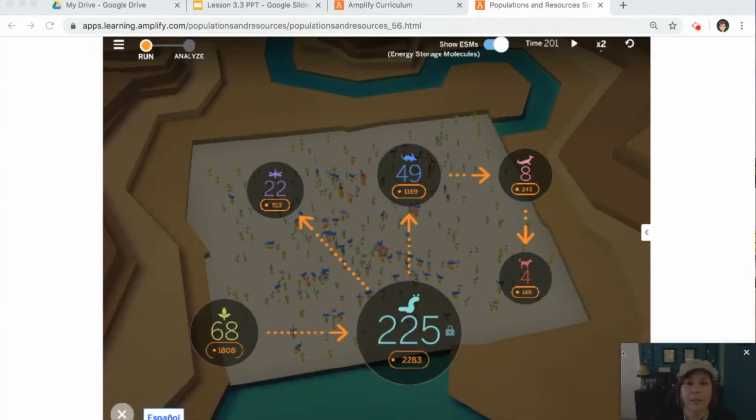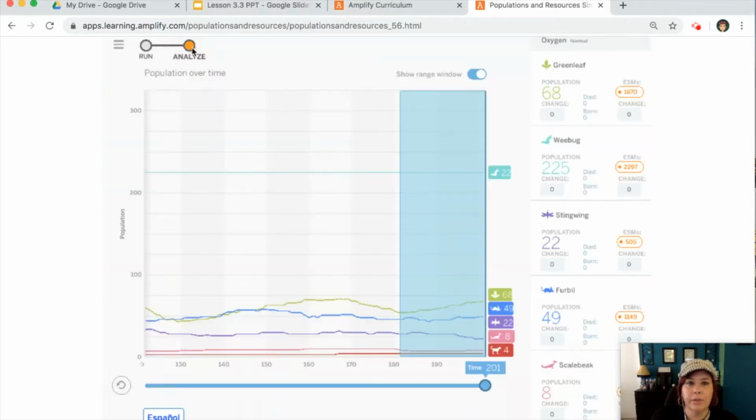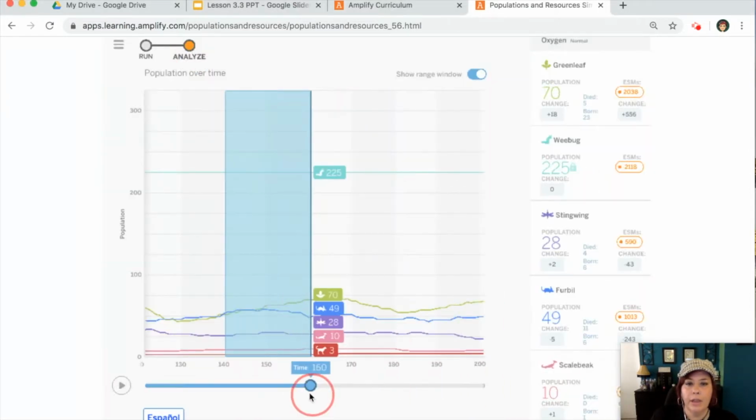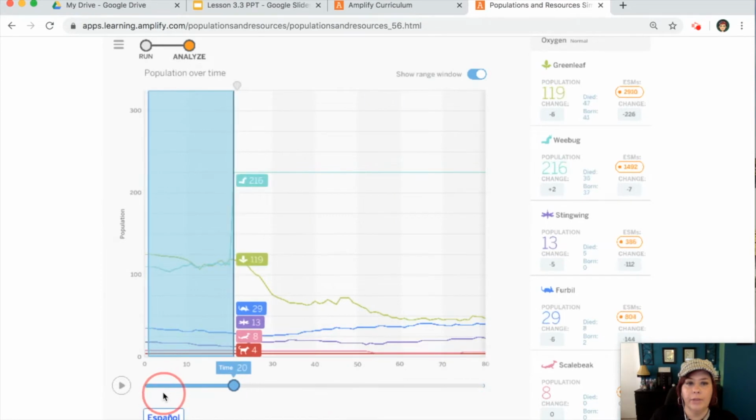We ran our simulation for 200 units of time. And so here's the numbers we ended up with. Looks like we still got those 4 claw cats there. Let's look at our analyze screen and see what happened there. So I'm going to go back up here. I'm going to drag my bar over. Okay, there's where we made the change.